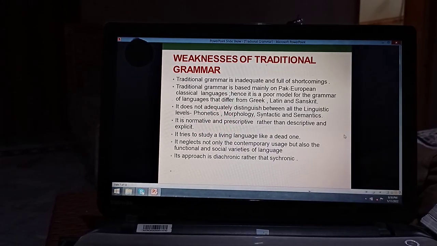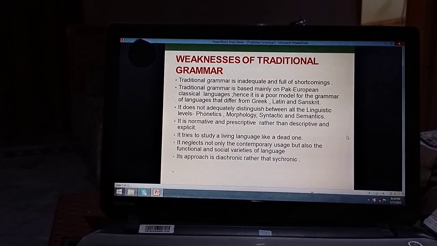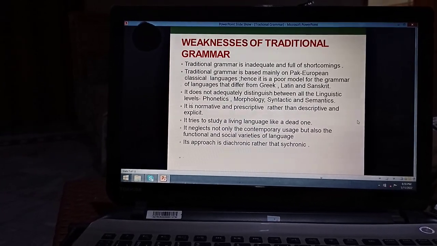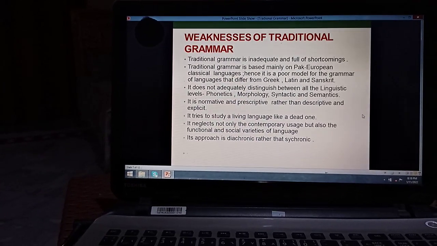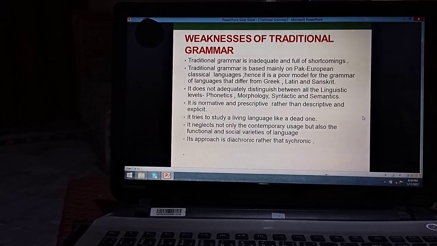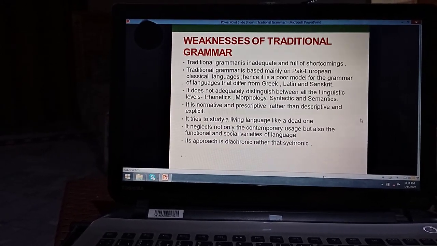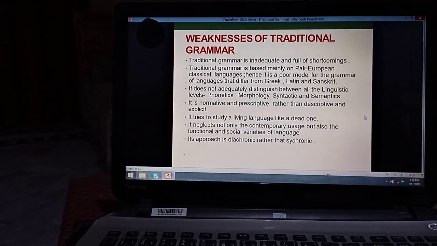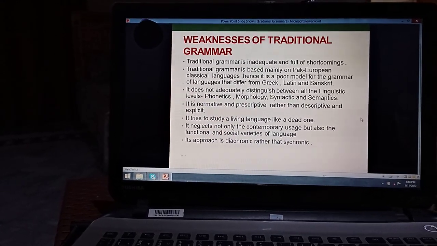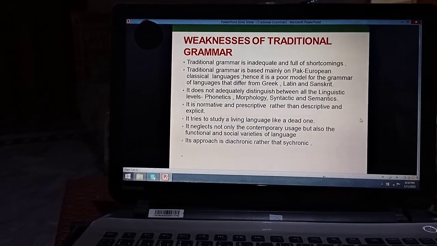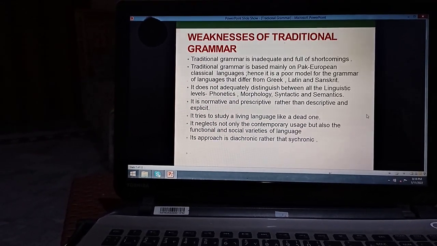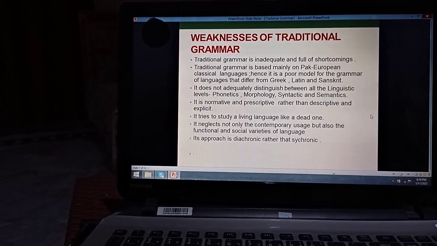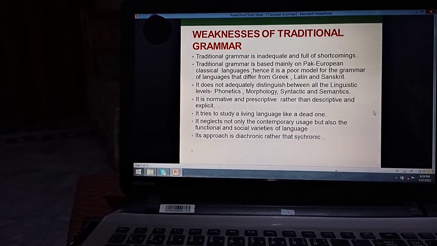So coming toward the weaknesses of traditional grammar, there are some weaknesses that I have mentioned here. Traditional grammar is inadequate and full of shortcomings. It is based mainly on Indo-European classical languages, hence it is a poor model for the grammar of languages that differ from Greek, Latin and Sanskrit. It does not adequately distinguish between all the linguistic levels: phonetics, morphology, syntax, semantics, and many more. It is normative and prescriptive rather than descriptive and explicit.